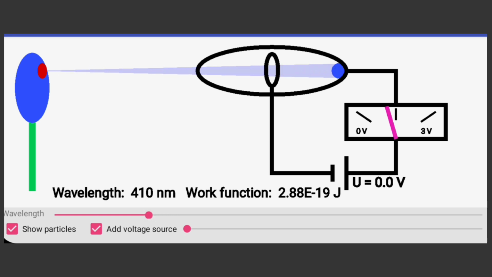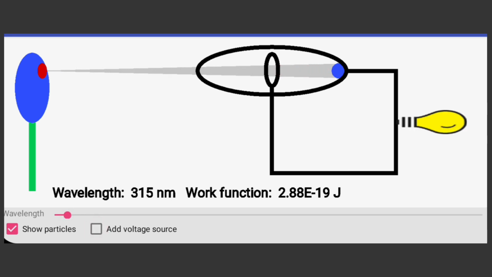3. Maximum kinetic energy. The maximum kinetic energy of emitted electrons is independent of the intensity of the incident light but is proportional to the frequency of the light. This means that increasing the intensity of the light does not increase the maximum kinetic energy of the emitted electrons. However, increasing the frequency of the light results in higher maximum kinetic energies for the emitted electrons.